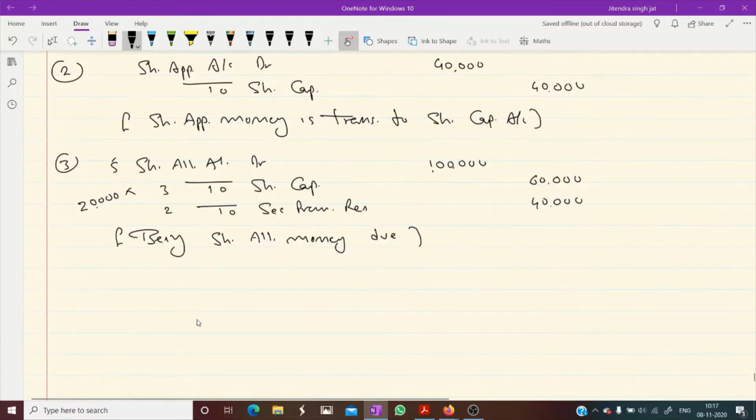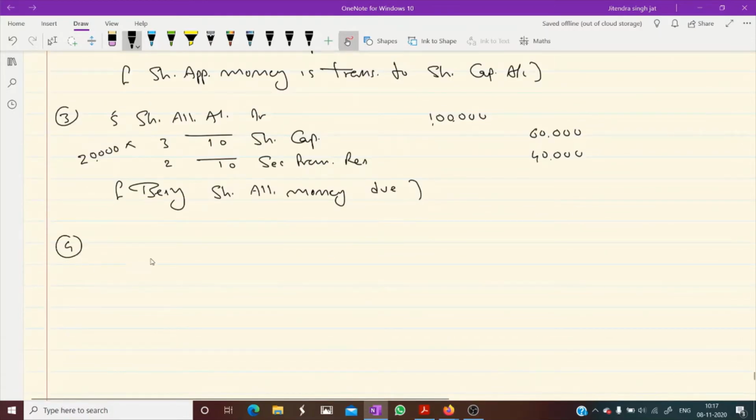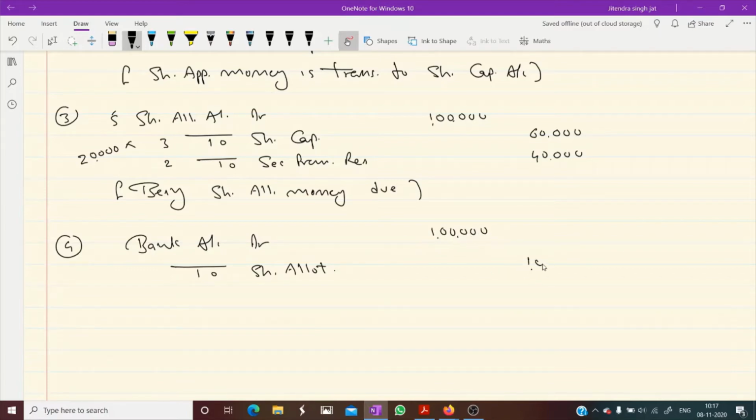Then money received. Yes, the whole allotment money is received. When we receive money, we write bank account debit to share allotment. Up to share allotment, there is no adjustment. Everything is received, 1 lakh rupees, being share allotment money received. There is no problem.